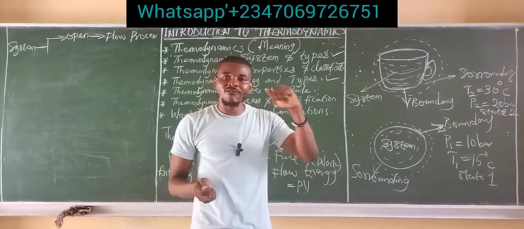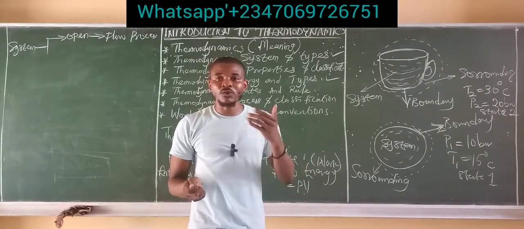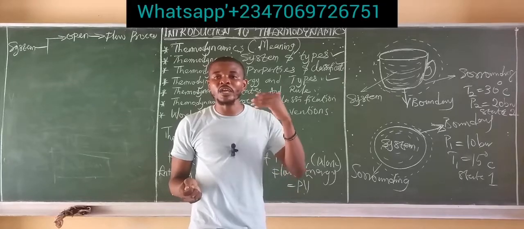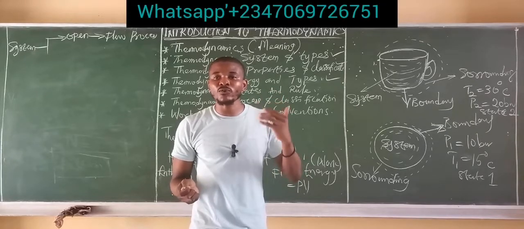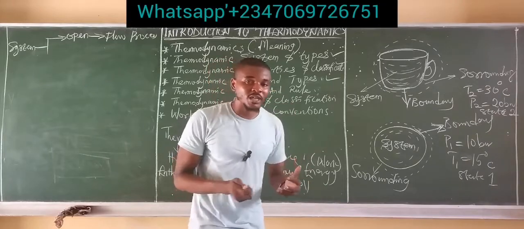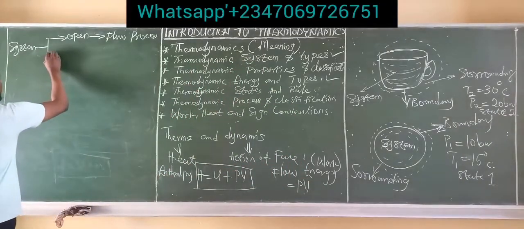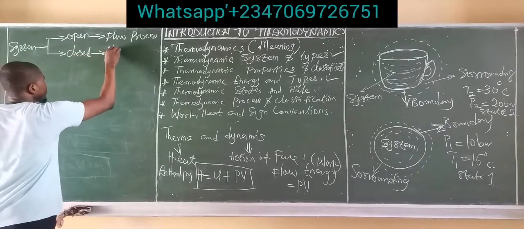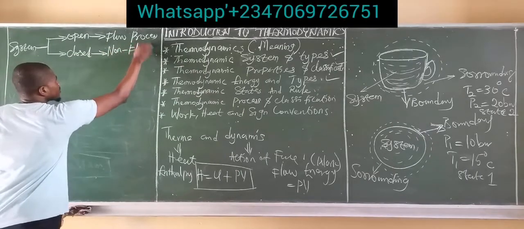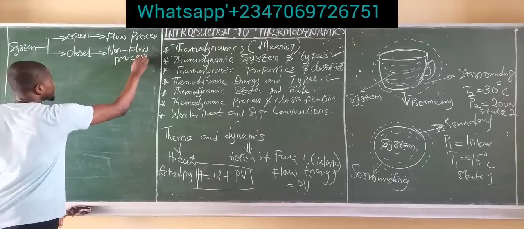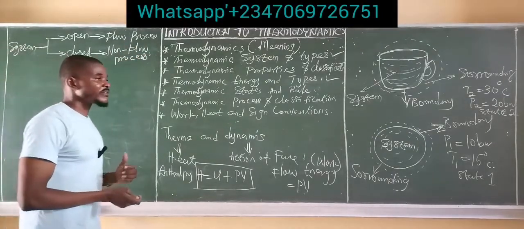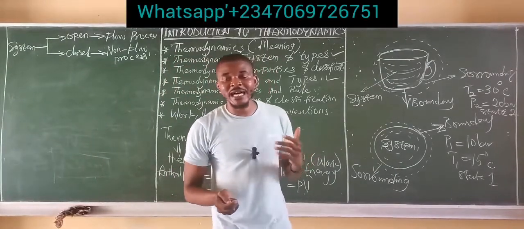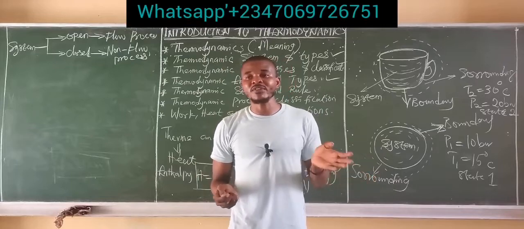So whenever you shut the valve of a tap water, you completely turn off the water and water cannot flow anymore. In that case, the process is called a non-flow process because water cannot flow out of the system anymore. So if we have a closed system, then the process is simply a non-flow process. That's the first classification of a thermodynamic process by the type of system involved. Under this, we have the flow process and the non-flow process.